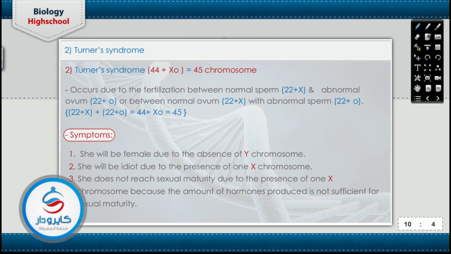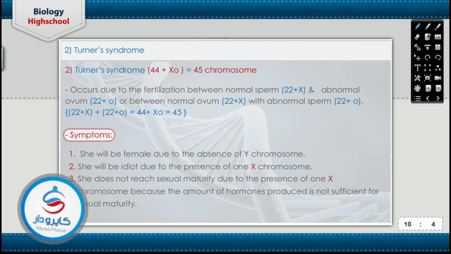يبقى معنى كده إن لما يحصل fertilization between the two gametes, the zygote that will form will be 44 plus XO. O means 0, means there is no sex chromosome. So the total number of the chromosomes in the Turner syndrome will be 45 chromosomes. What about the symptoms of the Turner syndrome?